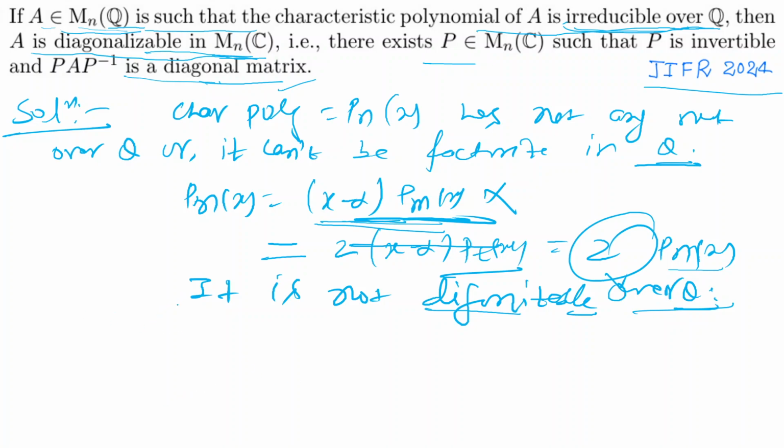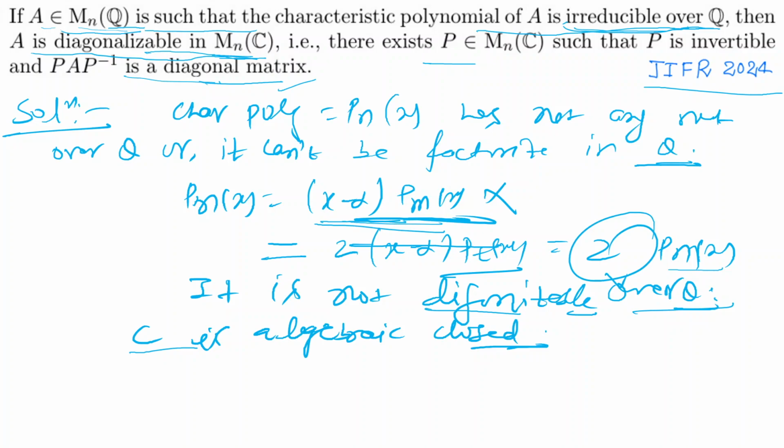C, the complex numbers, is algebraically closed, right? It means the given irreducible polynomial over Q has roots, but they belong to C. Now you have to think: whatever the complex roots are, will they be simple or can they be repeated?